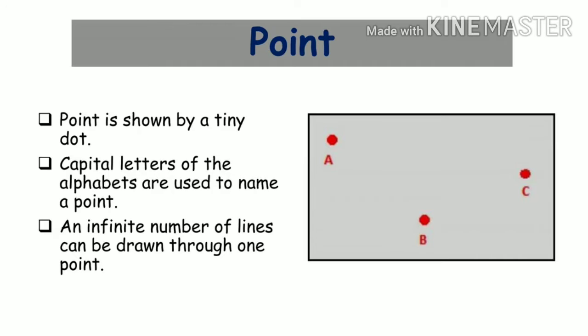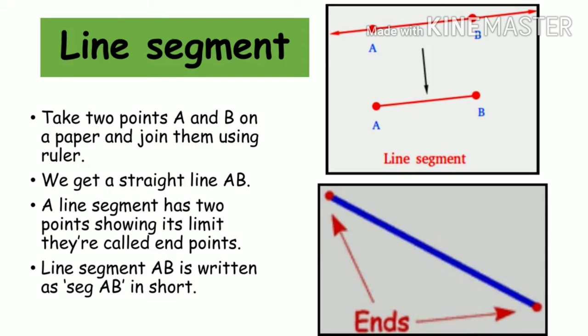Just imagine you were born with no name. It's not possible, right? How will we address you? Students' names are very important, so while addressing any point you have to give it a capital name. And you can draw any number of lines passing through this point, n number of lines, many lines, that is called infinite lines.